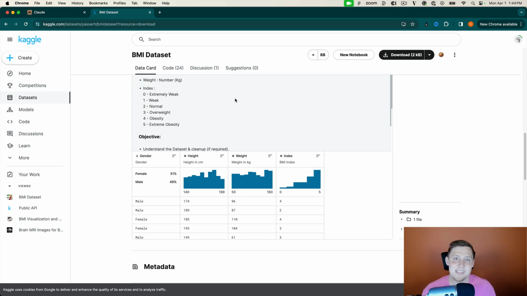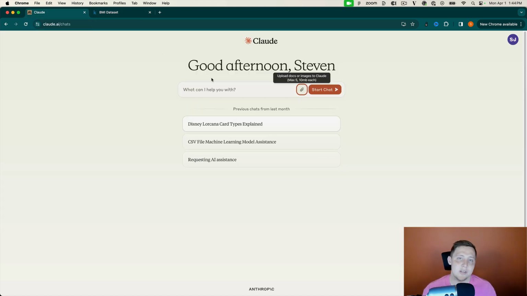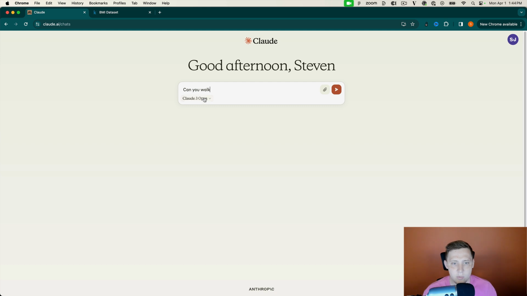So let's dive into Claude and see how it can build out a model for us. What I really like about building things inside ChatGPT is you can take a more conversational approach. I've played with Claude before and it just spit out the code to me. I want it to be conversational with me. So I'm going to say, and I think we're on Opus, okay, can you walk me through building a machine learning model if I provide you a CSV.